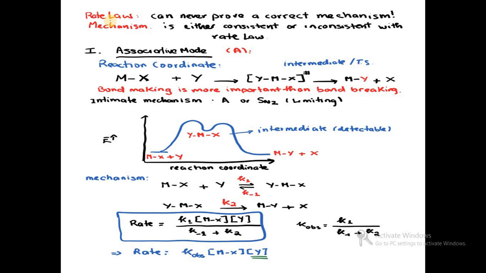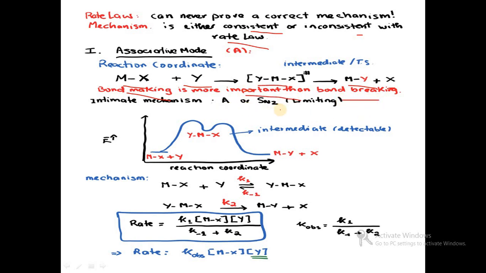In case of the rate law, a mechanism can never be proved correct; it is either consistent or inconsistent with the rate law. So in case of the associative mode, along the reaction coordinate, MX reacts with incoming ligand Y, and we get Y-M-X, then MY and X. So bond making is more important than bond breaking.